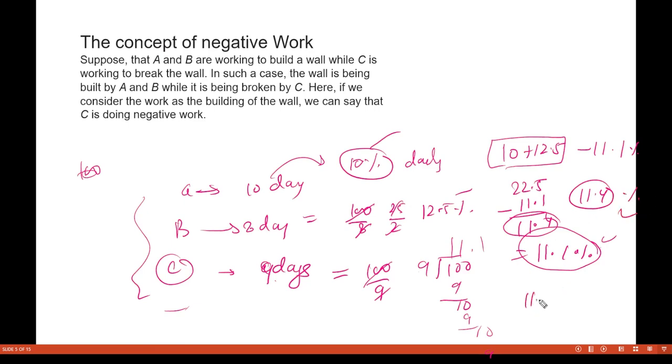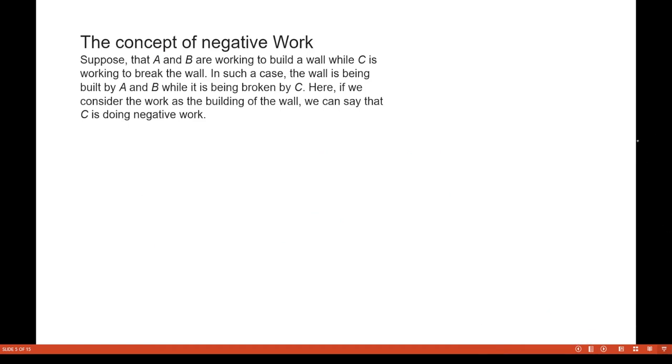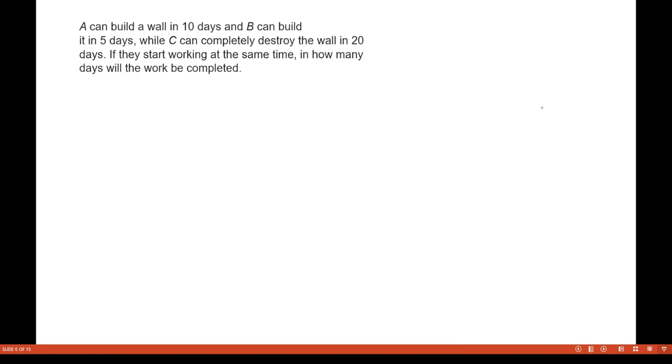So in how many days you will do 100% of the work? Okay, so you will just divide this 100 by 11.4% and you will get your answer. Okay, so this is how you can do these kind of questions. I think now everybody must be familiar with this. Okay, fine, let's move forward.